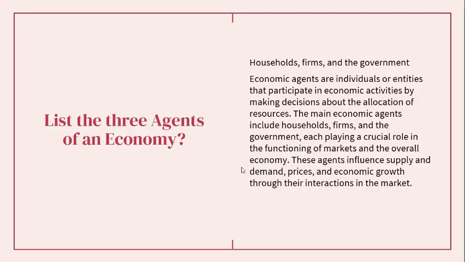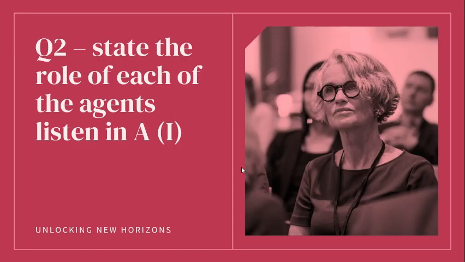So let's look. The first question is: list the three agents of an economy. There are mainly three agents of the economy, which are households, firms and the government. Economic agents are individuals or entities that participate in economic activities by making decisions about the allocation of resources. Households, which are the consumers, take goods for personal day-to-day use. Firms create goods, and governments dispatch goods across the country.